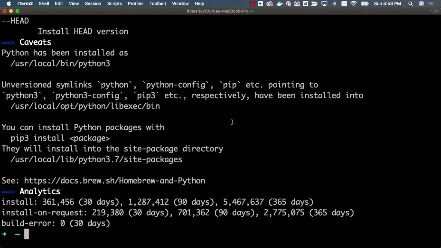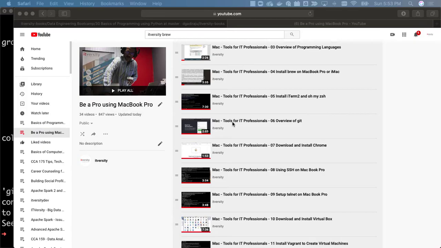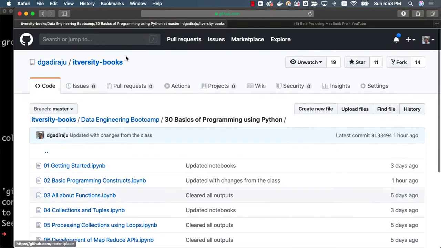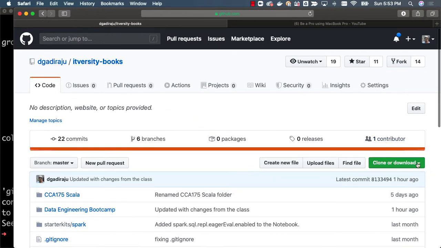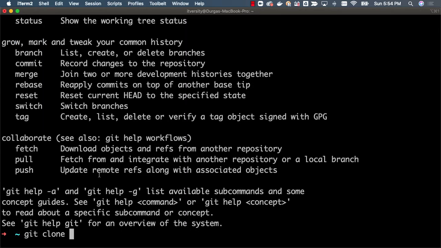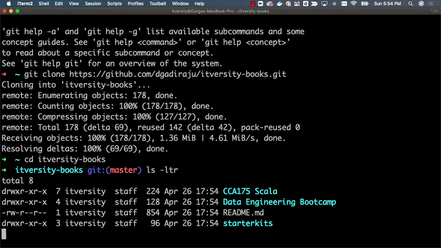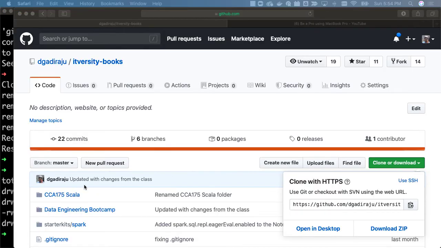Once you have that, you can create a directory called itversity books, or you can directly say git clone in whatever location you want. Provided you have Git on the Mac, you can say git clone to clone the existing repository. Go to my GitHub account and go to this itversity books repository. Expand this, copy this, go to the terminal and then say git clone, paste it and hit enter. It will create a folder called itversity books. You can get into those details like this and you can see all the folders that are available as part of this repository.